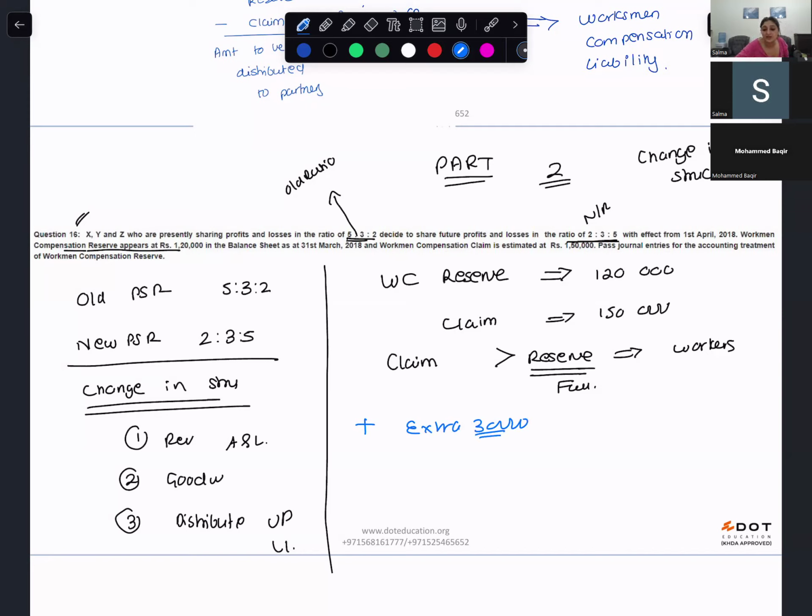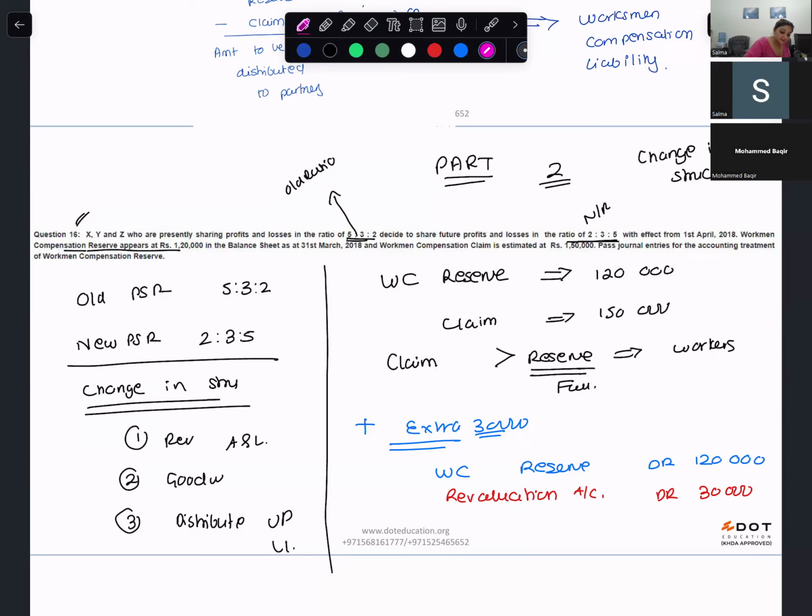Who will give this extra 30,000? Partners will give it through the revaluation account. Okay, through the revaluation account. So what entry will you pass? Workman compensation reserve account will be debited, how much? 1,20,000. Then the extra 30,000 partners will give through the revaluation account. So the revaluation account will be debited by 30,000.